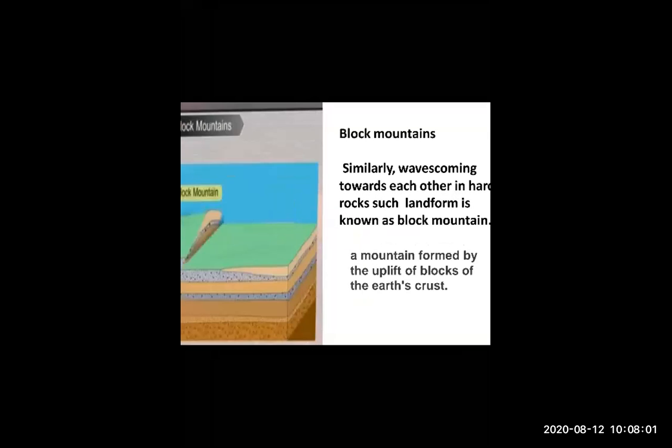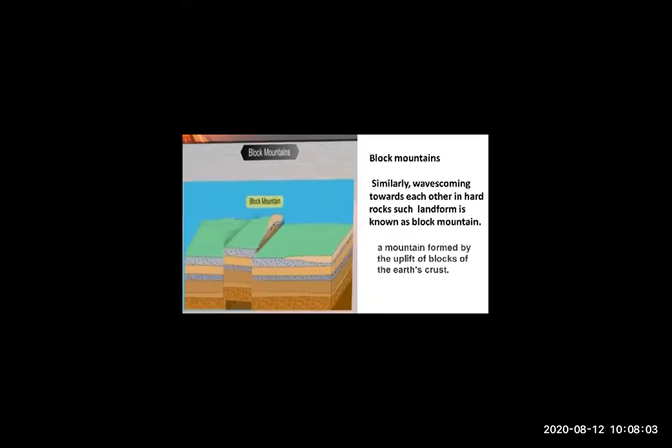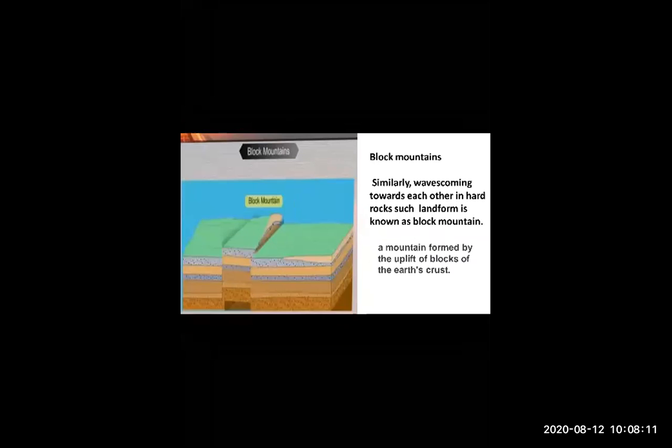Okay, now the main part. What is a block mountain? Just concentrate over here, students. Block mountain means what? When waves come toward each other in a hard rock, such landform is called a block mountain.